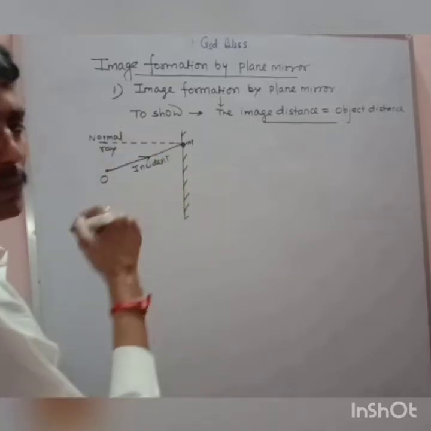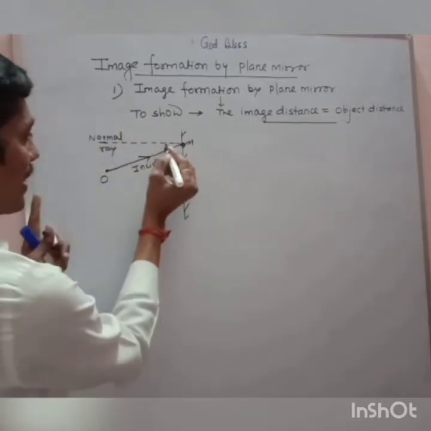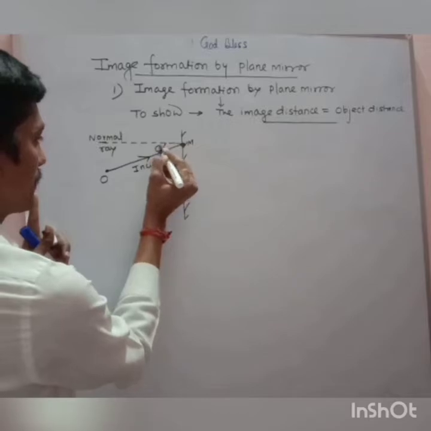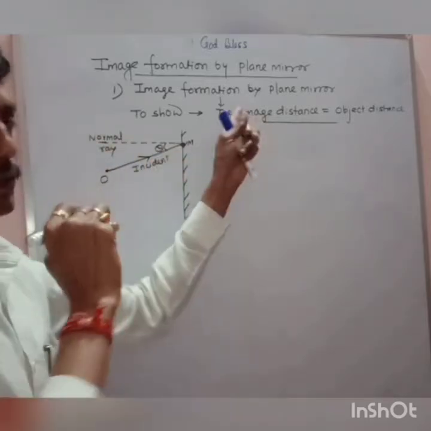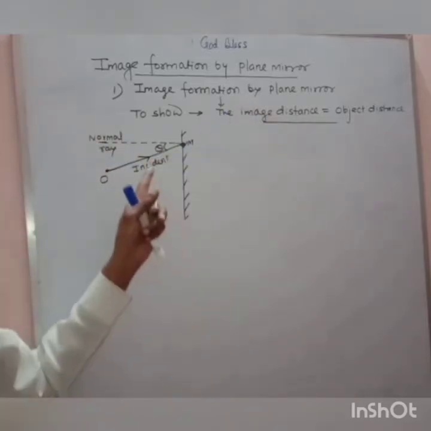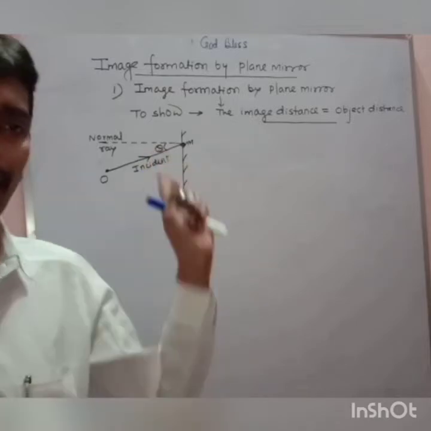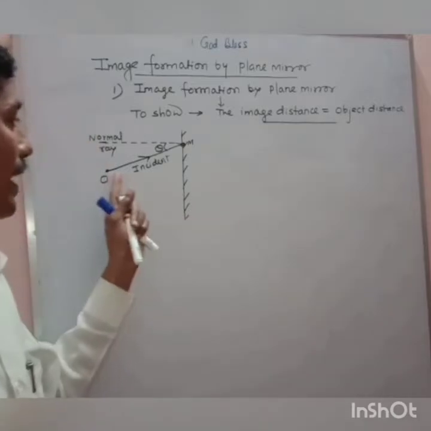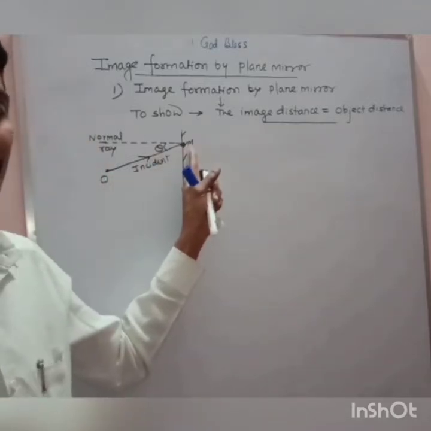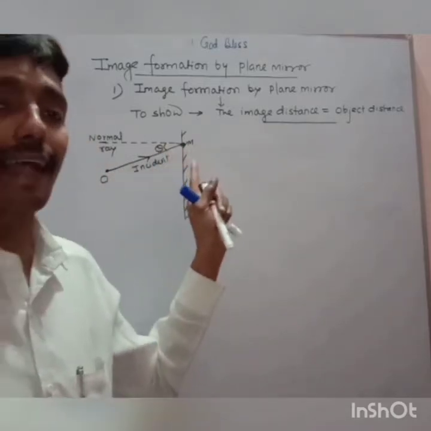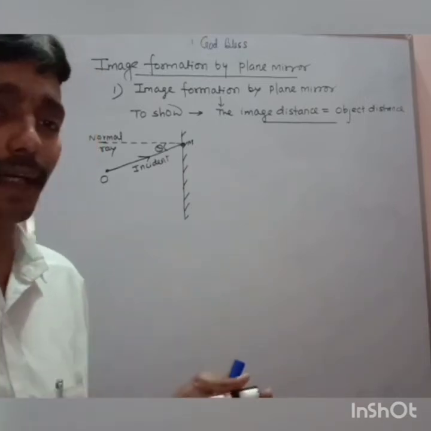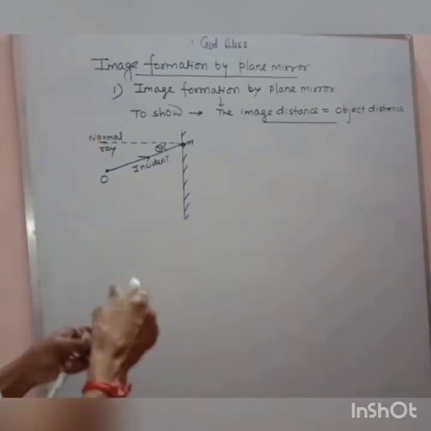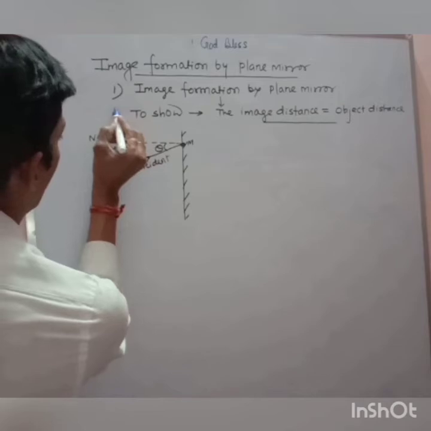Let me assume the incident ray makes angle theta, because I have to show, right? So let it make an angle theta with the normal. Now my dear, what happens when this ray is incident at point M? The incident ray will be reflected back in the same medium, or bounces back in the same medium, say along MN.